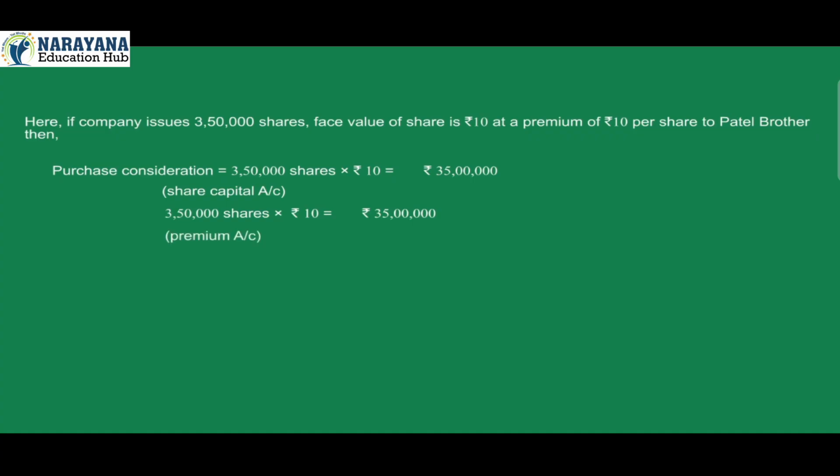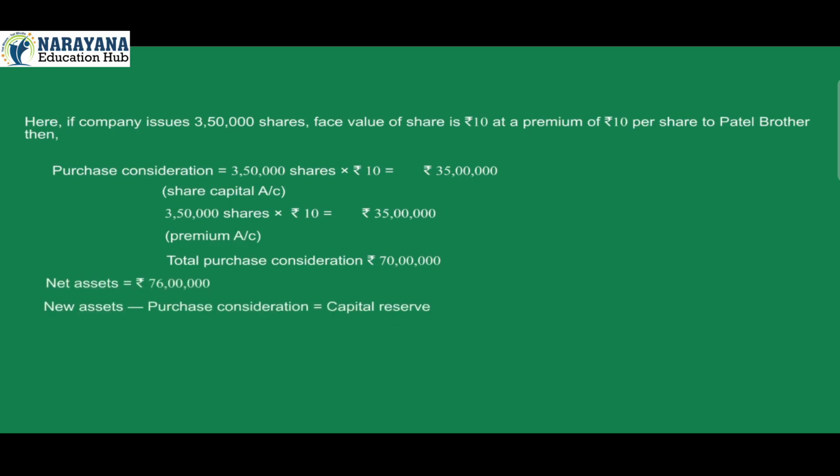Premium account. Total purchase consideration Rs 70 lakh. Net assets is equal to Rs 76 lakh. Net assets minus purchase consideration is equal to capital reserve. Rs 76 lakh minus Rs 70 lakh is equal to Rs 6 lakh.